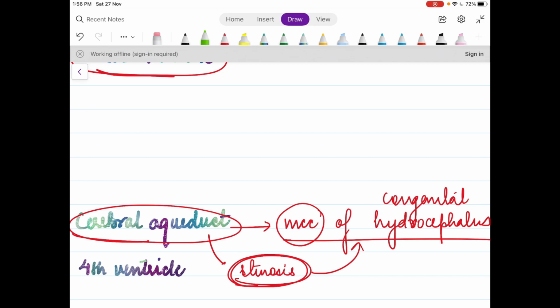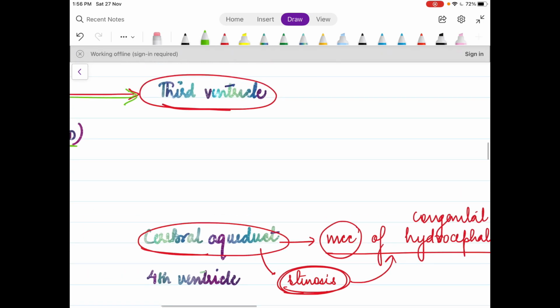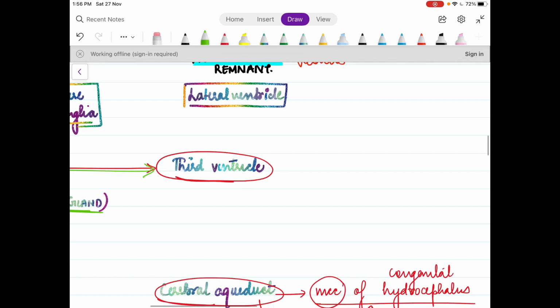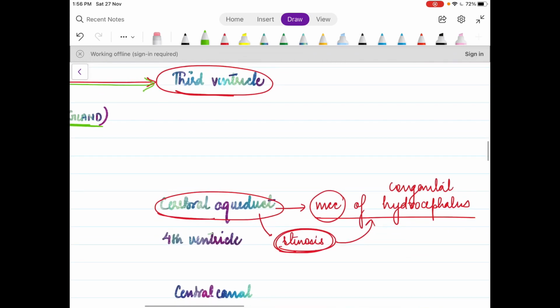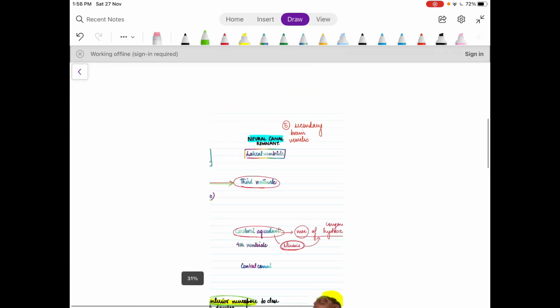Hydrocephalus is the increase in head circumference because of the accumulation of CSF upstream in the pathway. But why does it happen? It happens when there is cerebral aqueductal stenosis. Because of the stenosis, the caliber of this duct is greatly reduced and there is an accumulation of CSF above it, for example, in the two lateral ventricles and the third ventricle. So this is a very important point for the NEET PG aspect also.